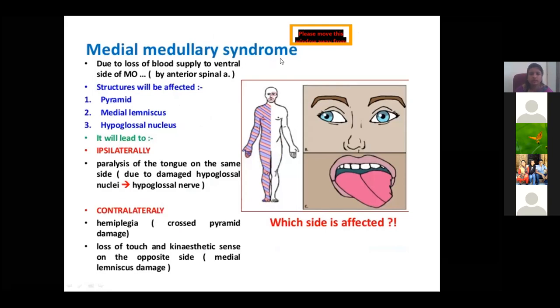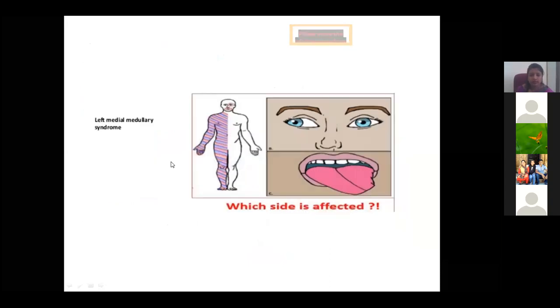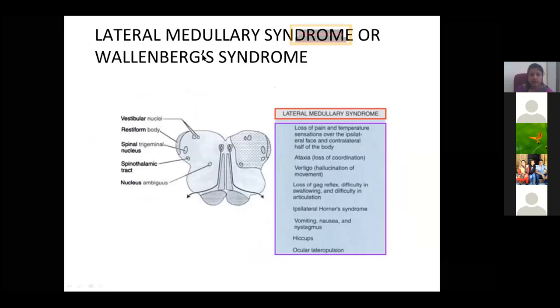So these are the features of medial medullary syndrome, where the pyramidal tract is affected. You'll have tongue deviation to the opposite side, and this is a medial medullary syndrome on the left side, and this is a lateral medullary syndrome. Why lateral medullary syndrome?